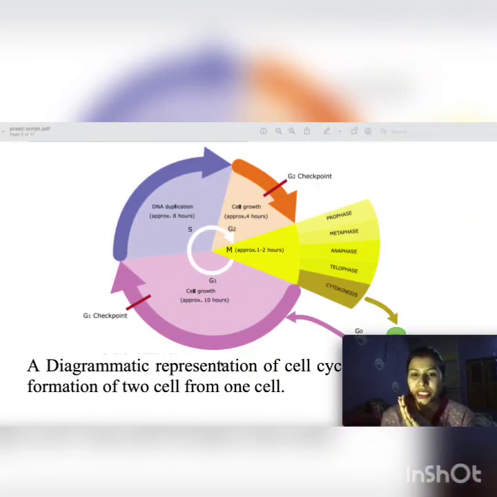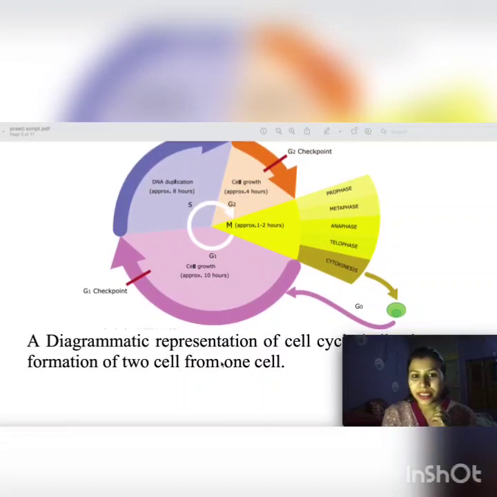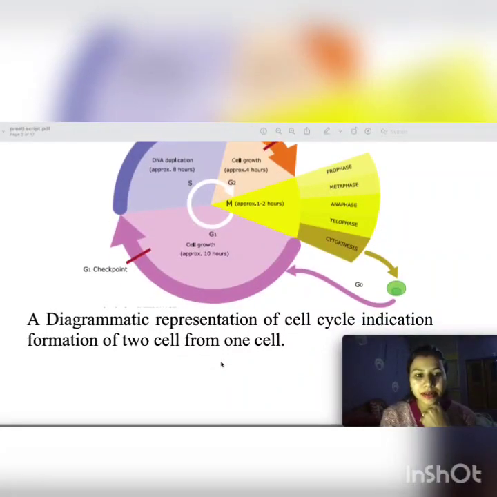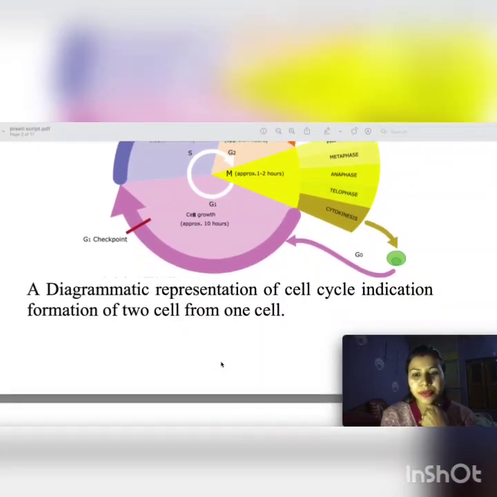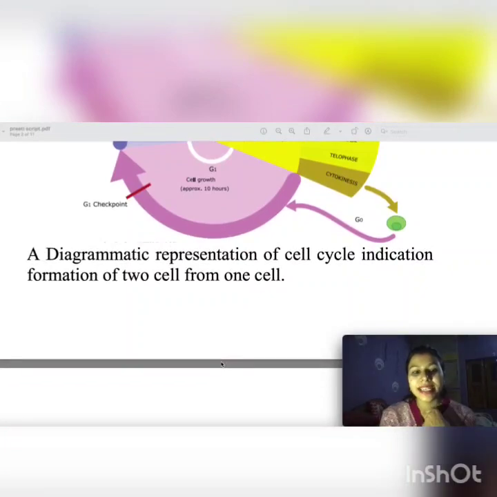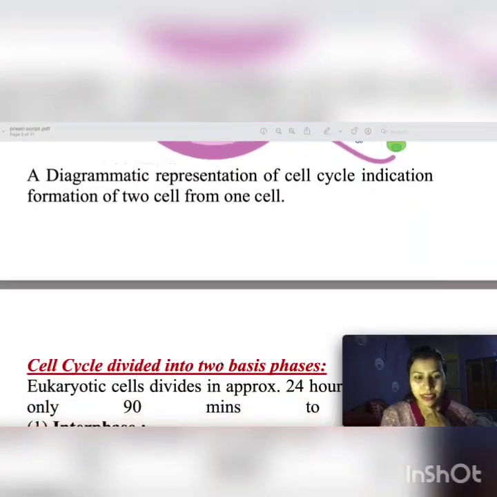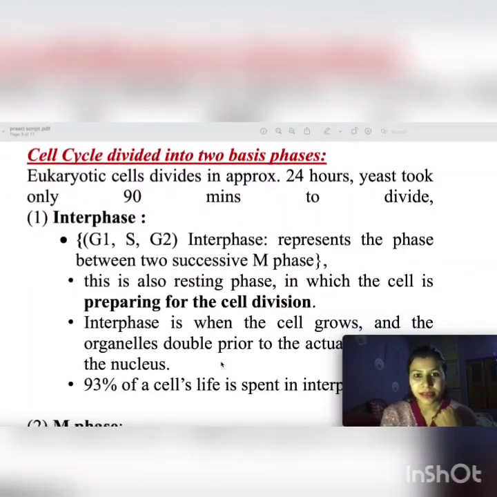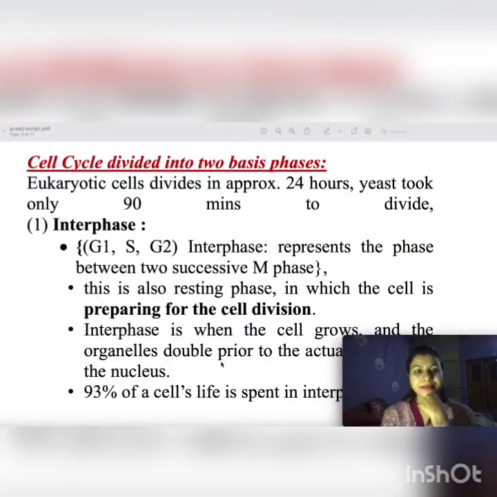Like first, the G2 checkpoint, whether the cell is prepared or not for the division. There are checkpoints in the G1 phase and the S phase as well, where the cell is checking itself whether it is prepared or not. This is a very beautiful diagrammatic representation of the cell cycle, indicating the formation of two cells from one cell. Hope I'm clear till here. If you have any question you can ask me.